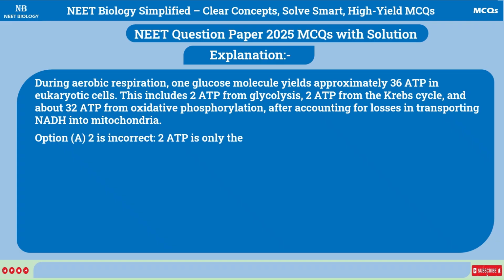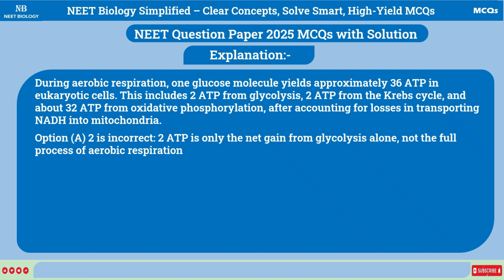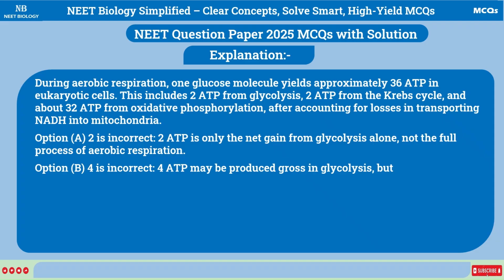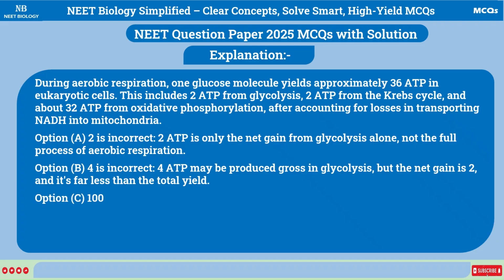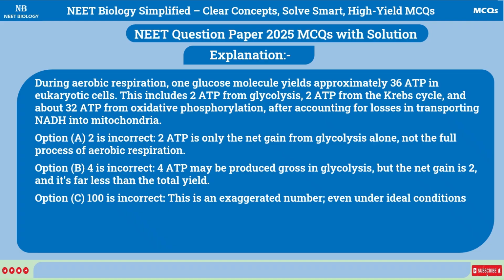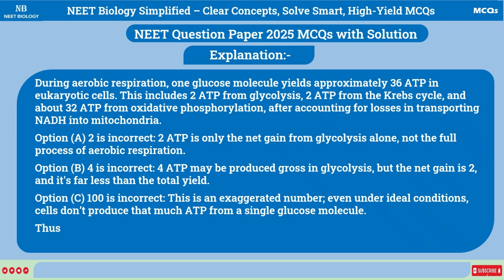Option A, 2, is incorrect. 2 ATP is only the net gain from glycolysis alone, not the full process of aerobic respiration. Option B, 4, is incorrect. 4 ATP may be produced gross in glycolysis, but the net gain is 2, and it's far less than the total yield. Option D, 100, is incorrect. This is an exaggerated number. Even under ideal conditions, cells don't produce that much ATP from a single glucose molecule. Thus, 36 ATP is the most accurate estimate for net energy yield in aerobic respiration.